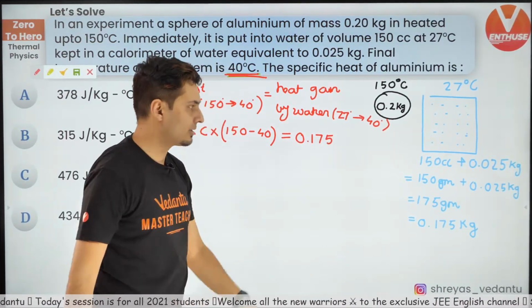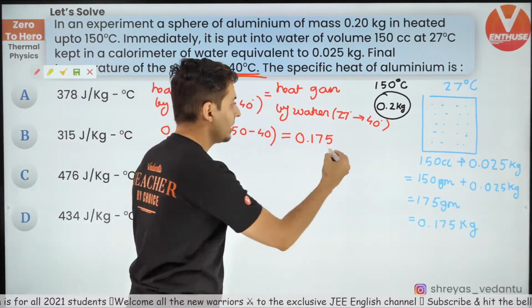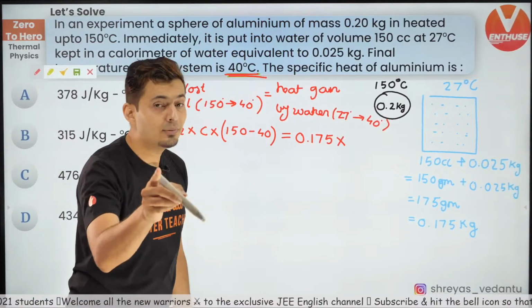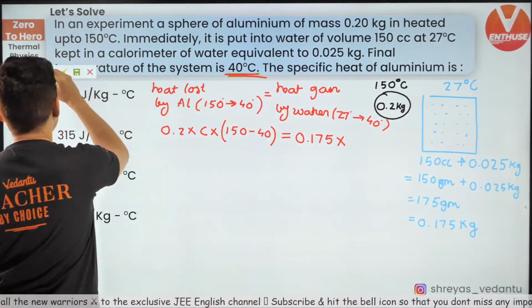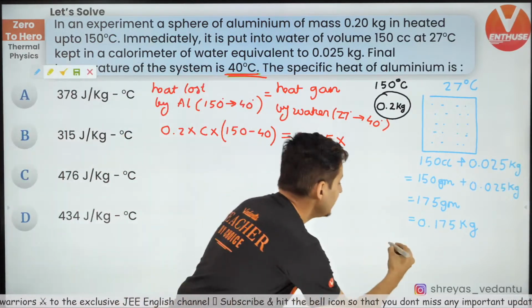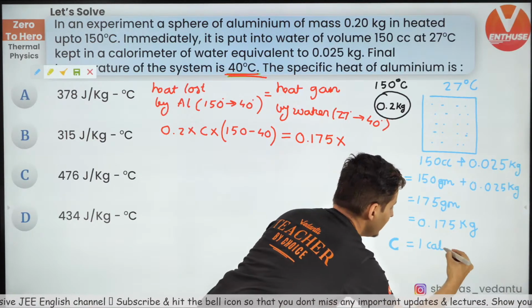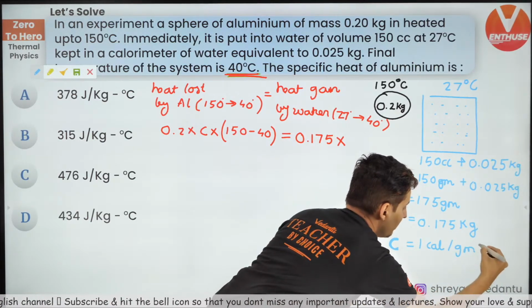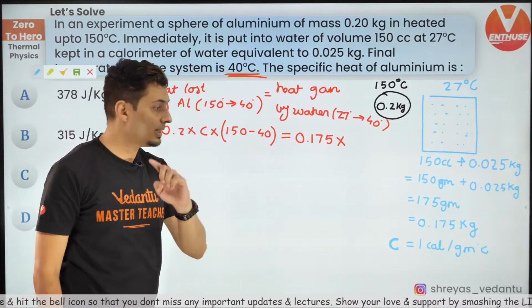0.175 kgs. Okay. Next up, C. What is the specific heat capacity of water? Now people forget this. Specific heat capacity of water is 1 calorie per gram per degree Celsius.